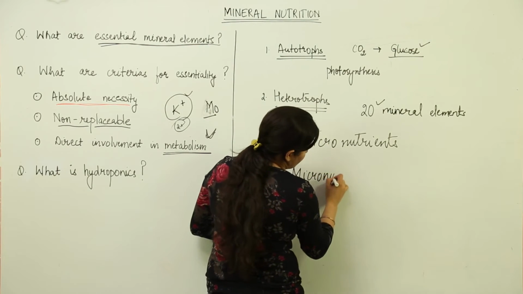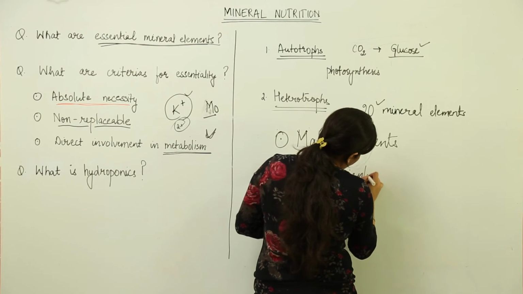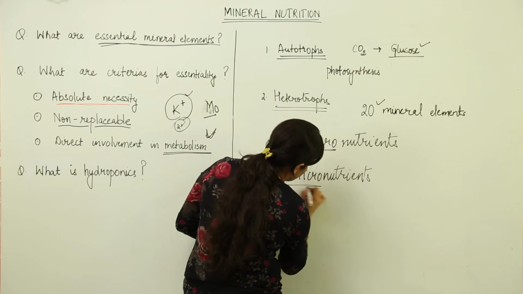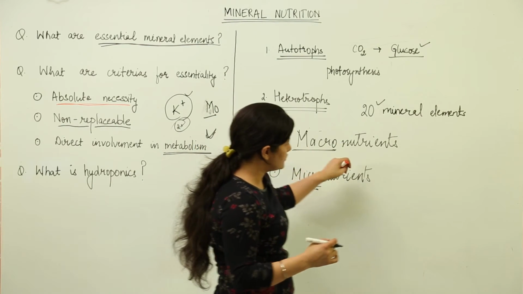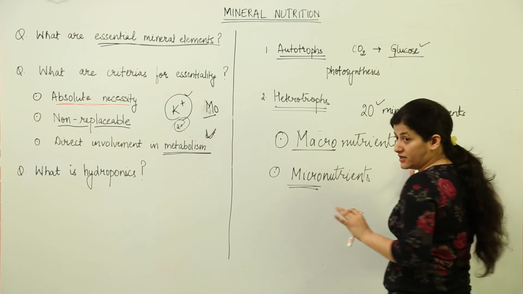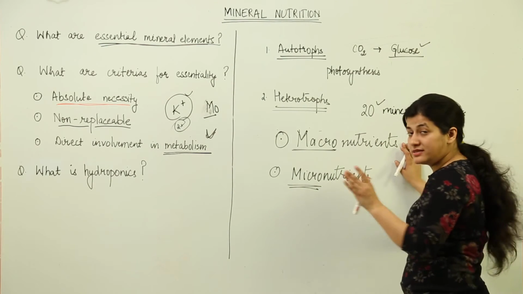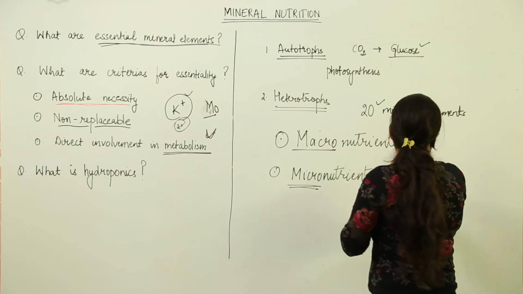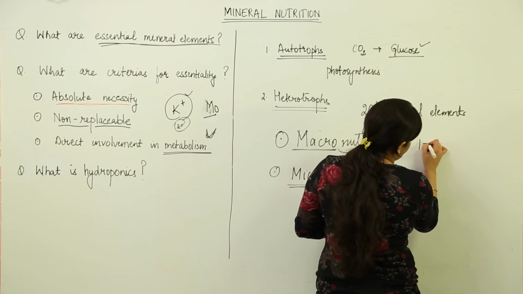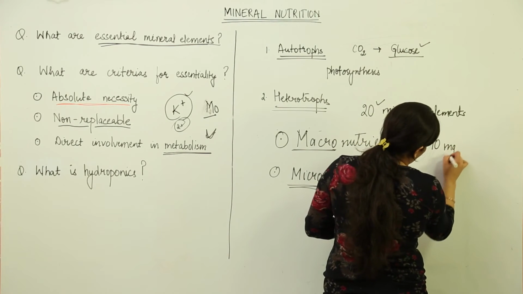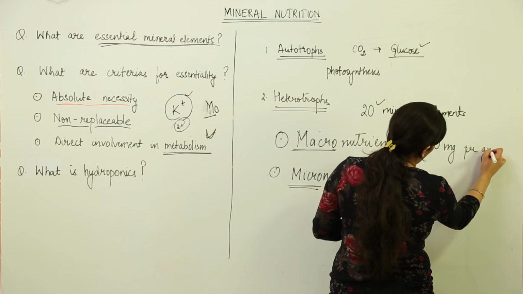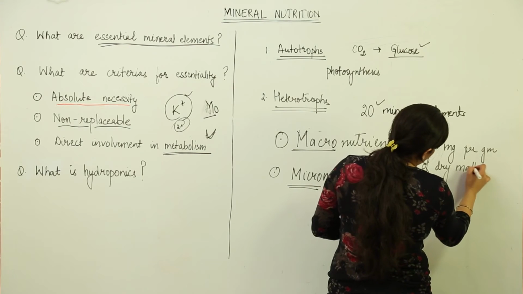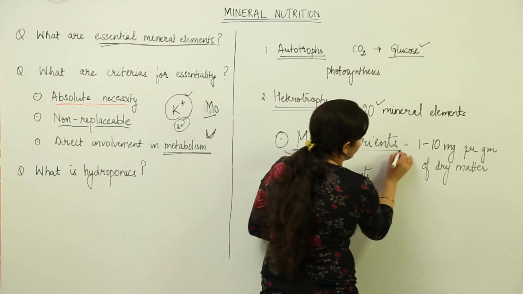As the name suggests, and from our knowledge of English, macro means something in great quantity and micro means something in small quantity. So those nutrients which would be required or which would be present, if I am saying required or present, it means the same thing. They would be taken up, and ultimately they would be seen in dry weight. So if it is present in 1 to 10 milligram per gram of dry weight or dry matter, that particular element would be termed as a macronutrient.